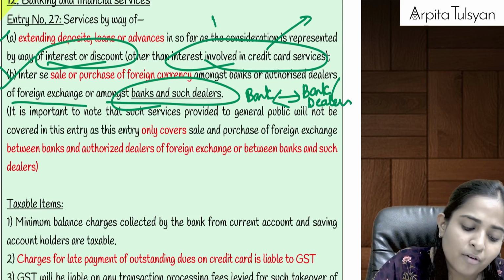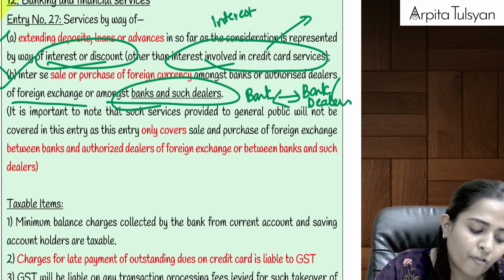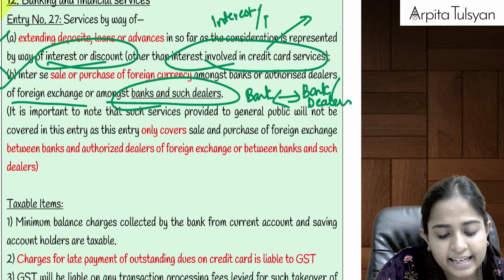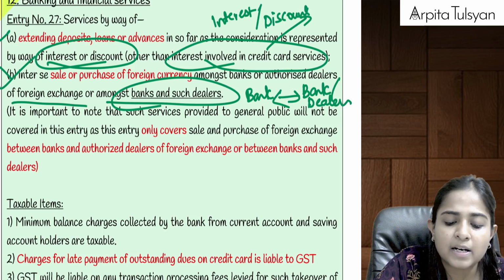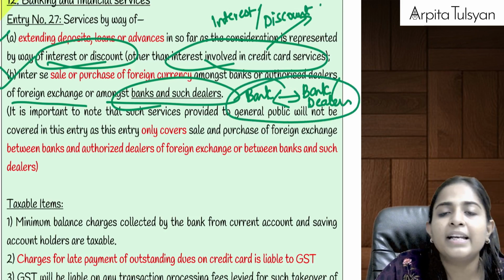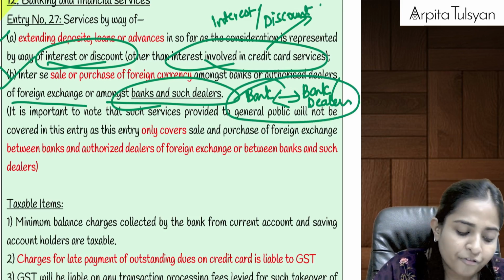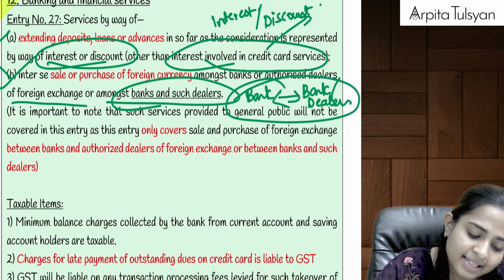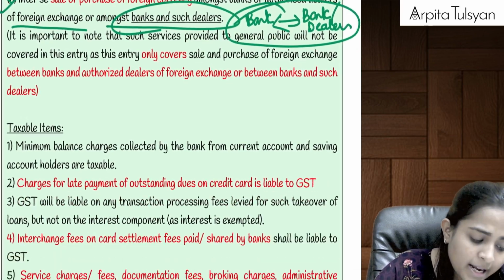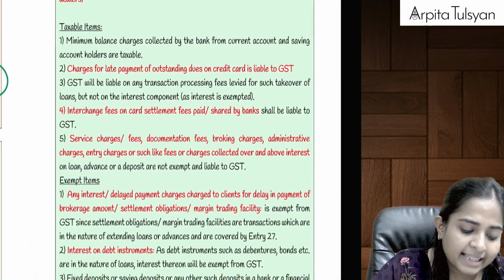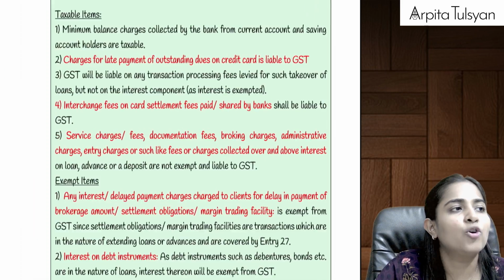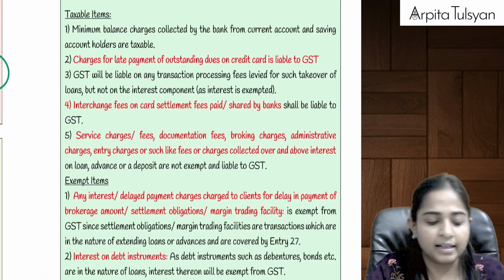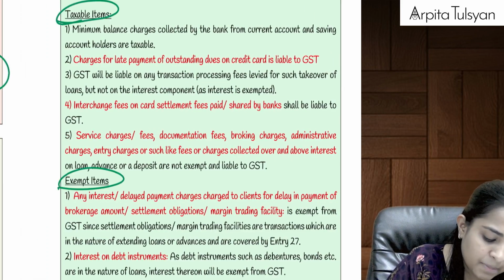So the first one was any income or any service where we get the income in the form of interest or discount, that will be exempted. And the second one, any transaction of dealing in foreign currency between banks, or between dealers, or between banks and dealers, will be totally exempted from GST. Yes, and then I have summarized and tried to make a list of which items will be your taxable items and which items will be your exempt items.